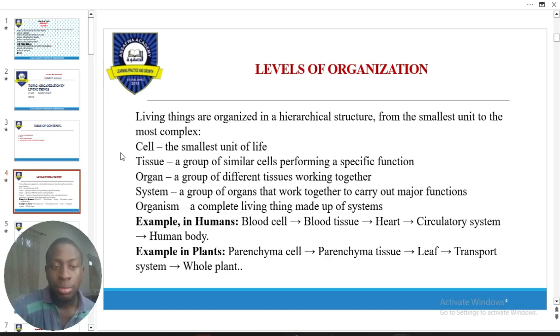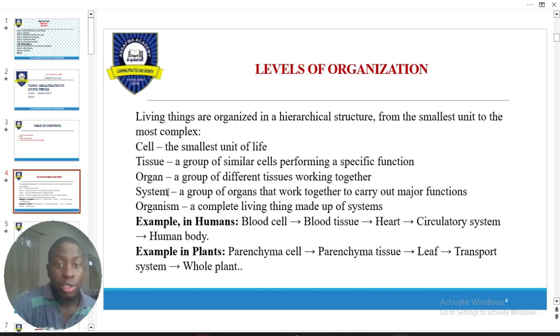An organ. I believe you know what an organ is, like our eyes, ears, nose, and the rest of it, right? Similar tissues come together to form an organ. Then similar organs or different organs come together to form what? A system. So I'll use an example now. Maybe you have a cell, the cells come together to form your cardiac tissues. Your cardiac tissue comes together to form the heart, which is an organ. Then the heart with several other organs, maybe your blood vessels, they all come together to form a system. What do we call this system? Circulatory system, of course.